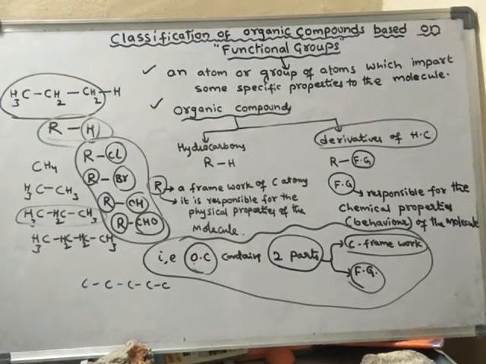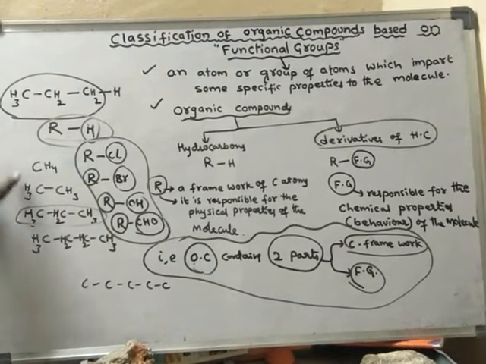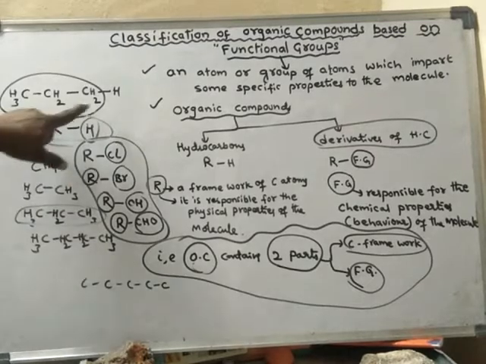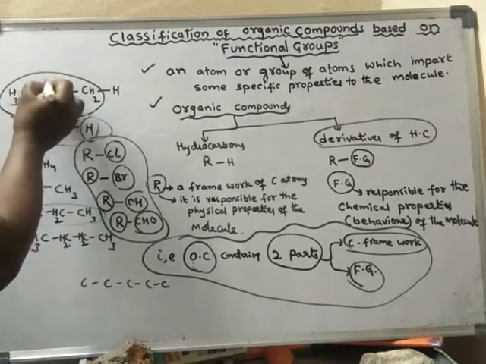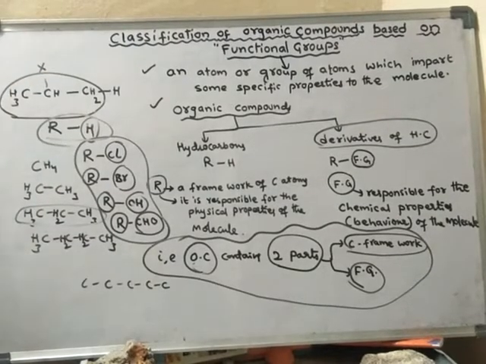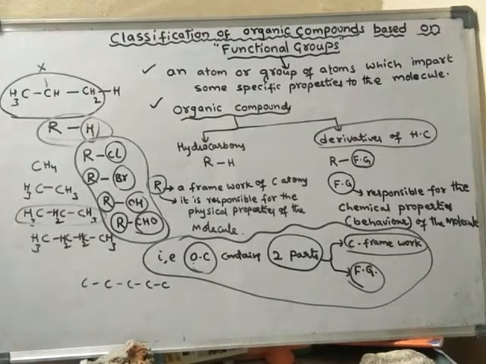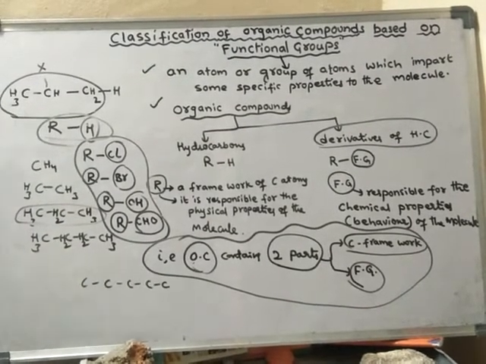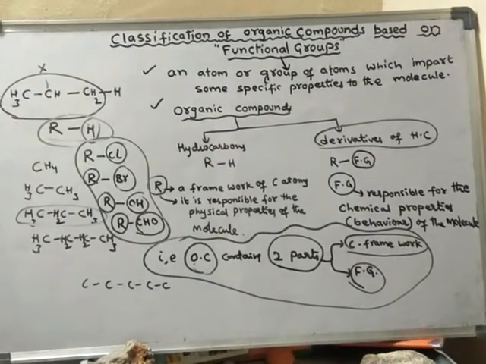Derivatives of hydrocarbon contain a carbon framework. So this is our carbon framework. If you remove any hydrogen, not only this hydrogen, I may remove this hydrogen also, and put some atom, some X atom, then also it is said to be a derivative. So any of these hydrogen atoms can be replaced by other atoms. Then the so formed product is said to be a derivative of hydrocarbon.